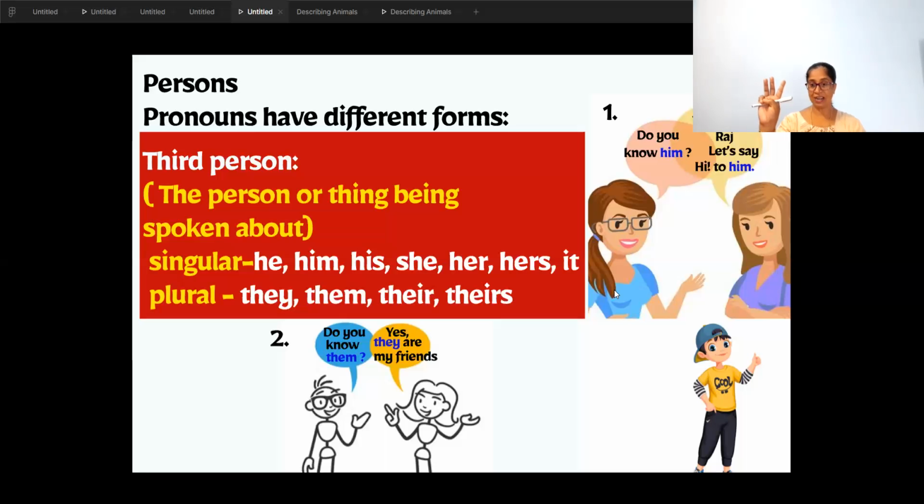So how is he addressing them? Do you know them? Them, T-H-E-M, them, because more than 1. Then the girl says, yes, they are my friends. They, T-H-E-Y. So children, the third person plural is they, them, their, theirs. Got it? So this table you all have to write neatly in your notebook and learn it.